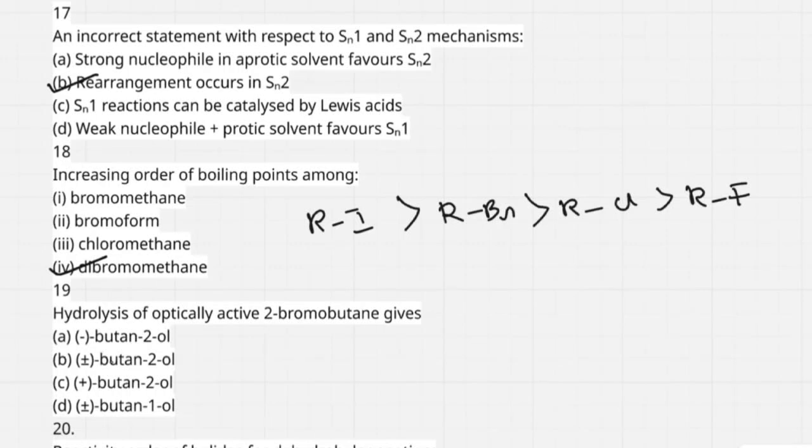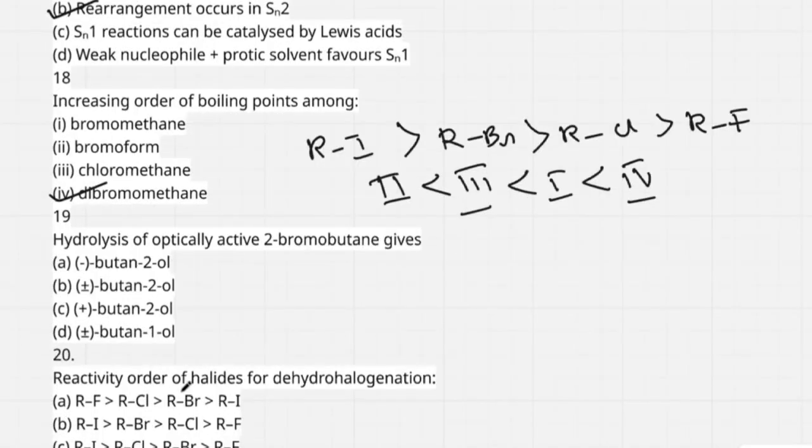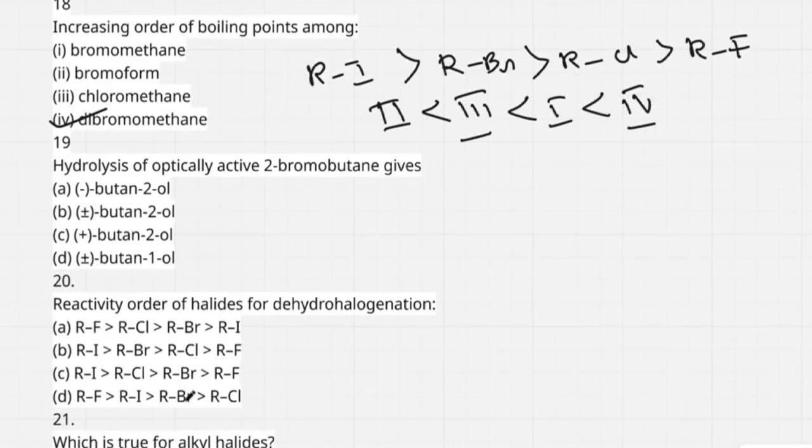So the increasing order of boiling point is like this: option 2 has lesser molecular mass, then option third, then option first, then option 4, which has the highest boiling point. It follows this order.